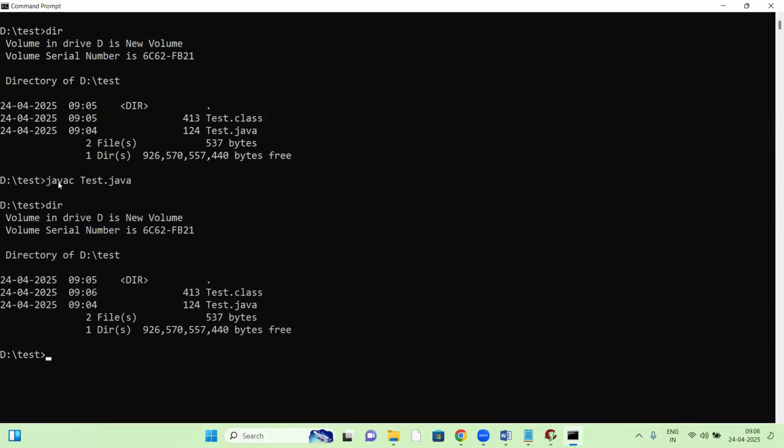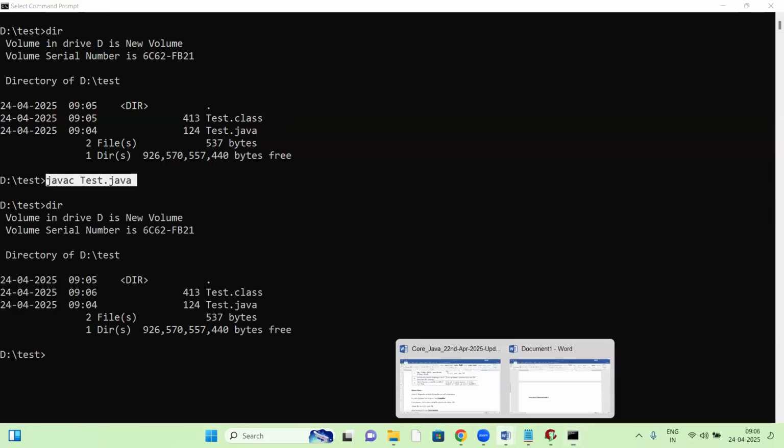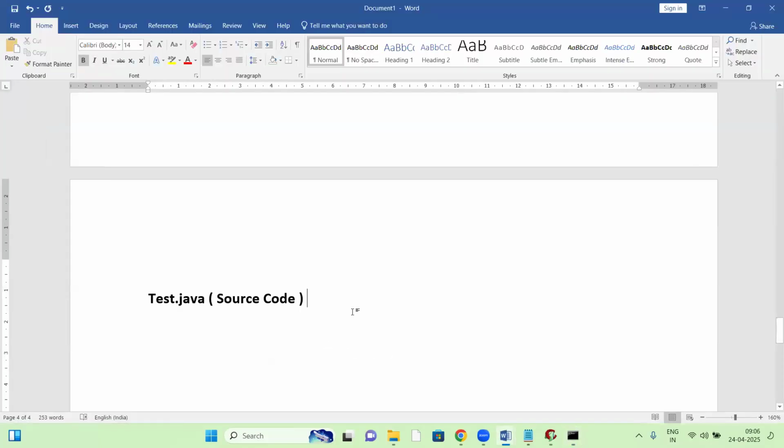Now this is the Java compiler. What happened here? The source code Test.java is given to javac, the Java compiler. The Java compiler takes that source code and checks all the errors from top to bottom. If there are no errors, it generates Test.class, a bytecode file. So bytecode is generated, and now the bytecode is ready.